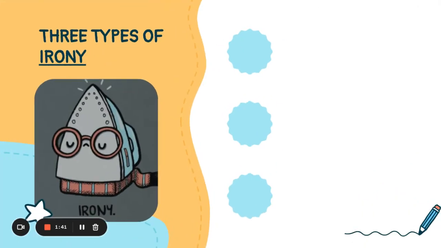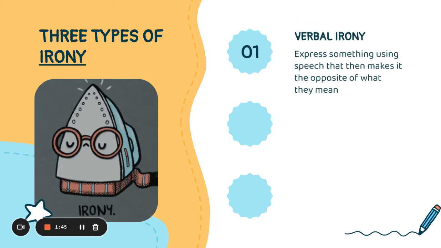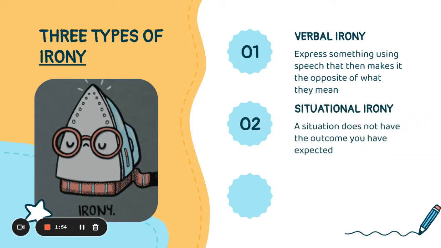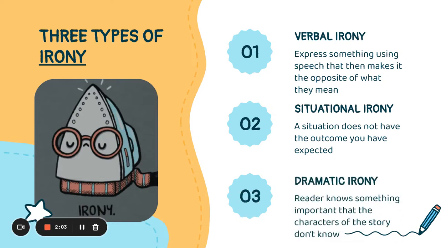There are three types of irony, known as verbal irony, situational irony, and dramatic irony. Verbal irony is when you want to express something using speech that then makes it the opposite of what you mean. The next type that is often used as a type of irony is situational irony. You use this type when a situation does not have the outcome that was expected in the first place. The final main type of irony that we see is dramatic irony. This type of irony is created when the reader knows something important that the characters of the story being read do not know. Therefore, you know what others don't.